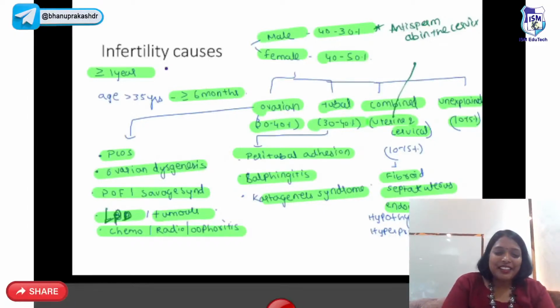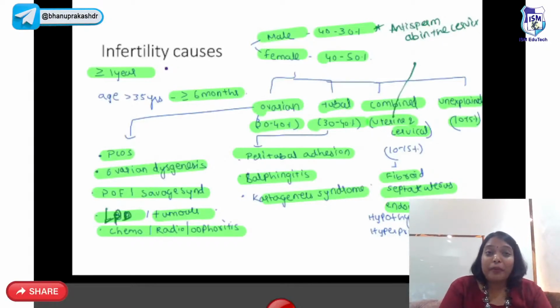No, right? So that is not called infertility. So when do you call infertility? Infertility is when husband and wife are married for more than 1 year, but in spite of regular unprotected intercourse, they're not able to have a baby, then we call it infertility. If the age of the woman is more than 35 years, you're not going to wait for 1 year, you're going to wait only for 6 months.